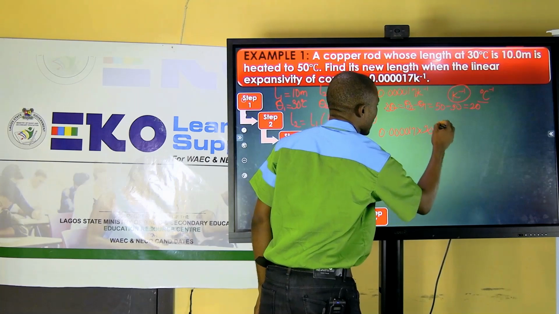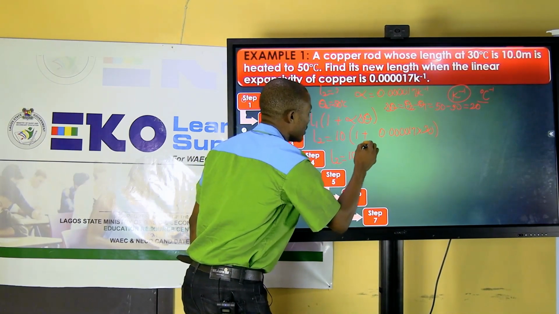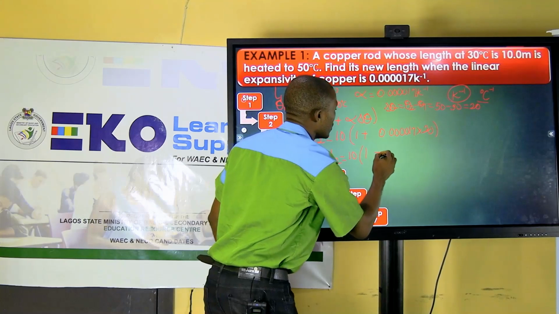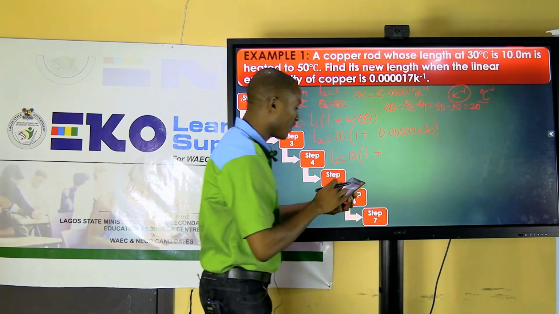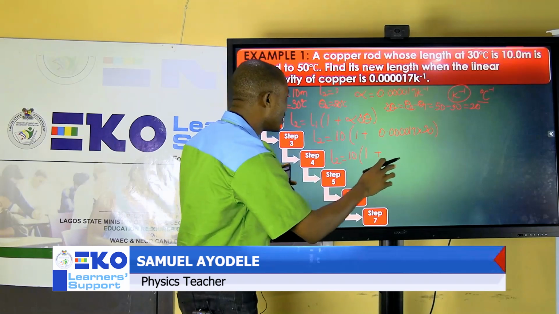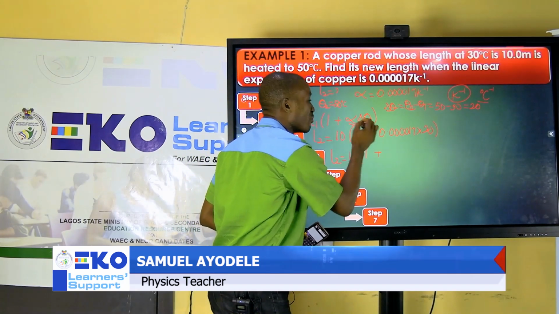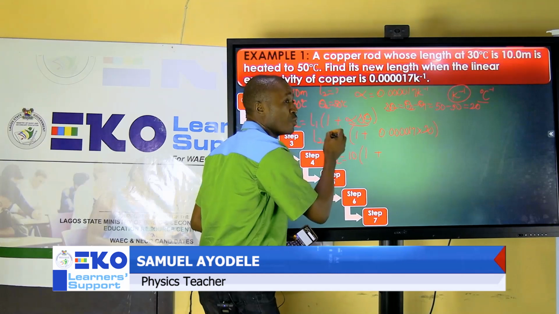So you're going to have 20 here. So that being the case, L2 equals 10 into bracket of 1 plus. So you multiply. Please don't forget, don't mix it up, because at times you might know what to do and not know how to do it. In this case now, the multiplication of alpha and delta theta will take place before you add it to 1.